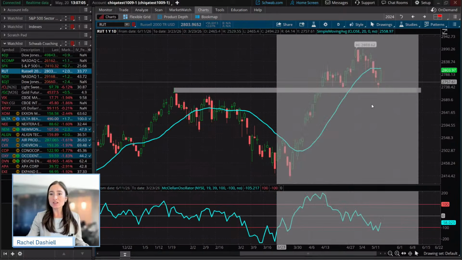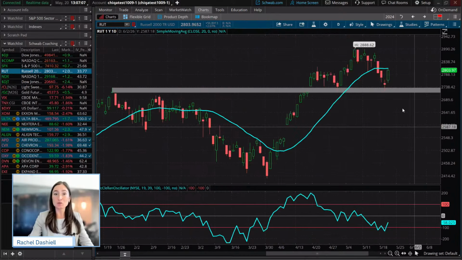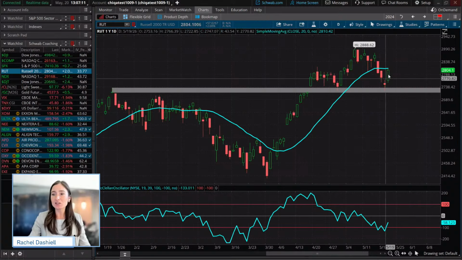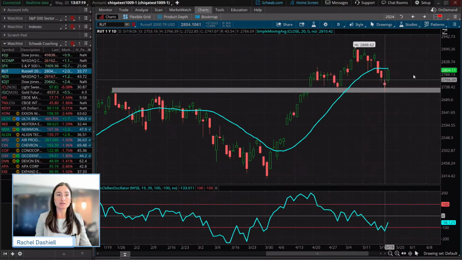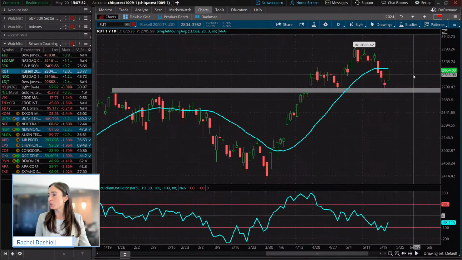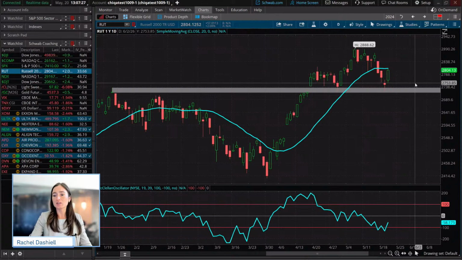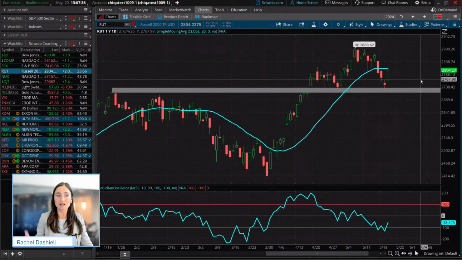But for those of us that are looking for holds, a close above the high of the low day, those confirmed bounces, this is definitely what small caps are giving us here: a strong power move above that high of the low day. Still a couple hours from the close, but we're in a good position there with small caps specifically. So that could tell us that we're probably at a short-term high in rates here, maybe seeing that fall off a little bit, even as crude prices tend to slide here.